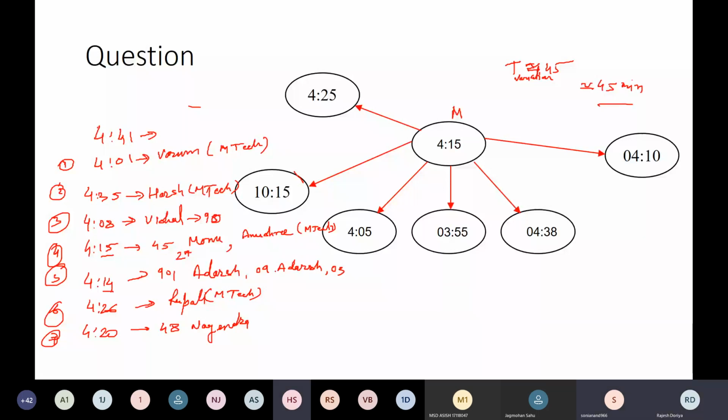Adarsh is 901. And I am roll number 47, Ashish. Okay, no issue. So Ashish, you got the answer 414, right? Yes, sir. And Anand, roll number 9.